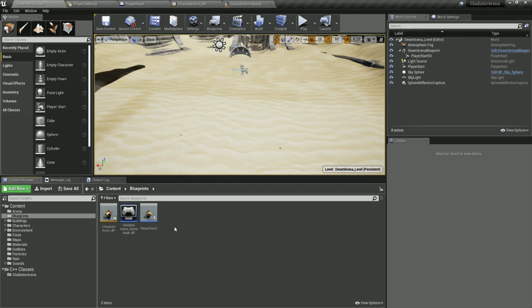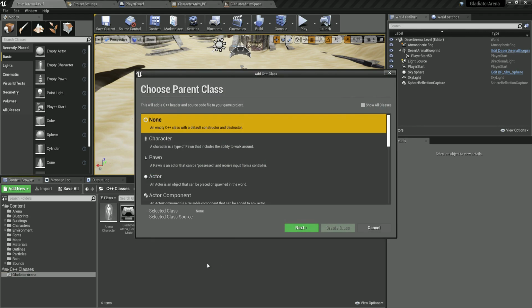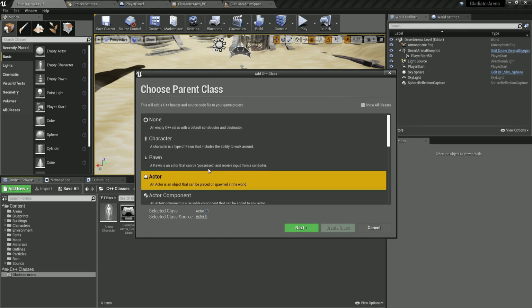Moving forward with our game now, we have our character, we have animated the character. Let us now create the weapons before we attach those weapons to the character. So let's go here in our C++ classes in our Gladiator arena. I'm going to right click over here and create a new C++ class. Now this one is going to inherit from the actor.